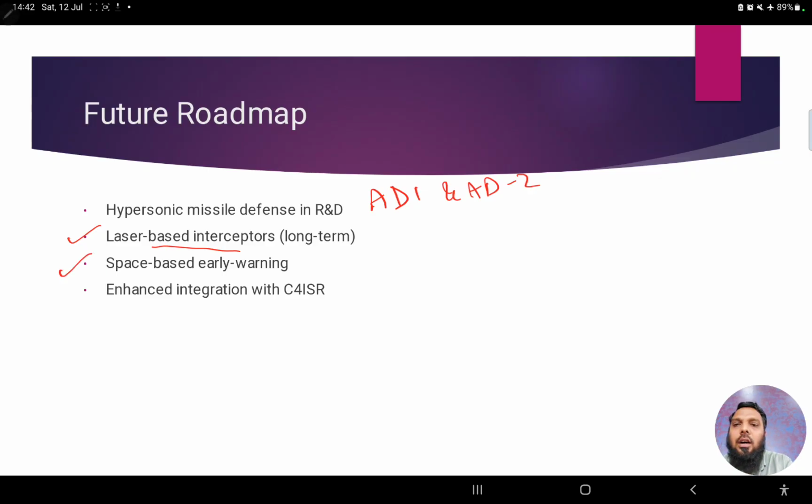And as far as radar systems, we have seen two types. Apart from that, space-based early warning systems are also being developed, so that monitoring can be done through satellites from space, and enhancing the integration with C4ISR, so that all these things can work in a prudent manner in future.